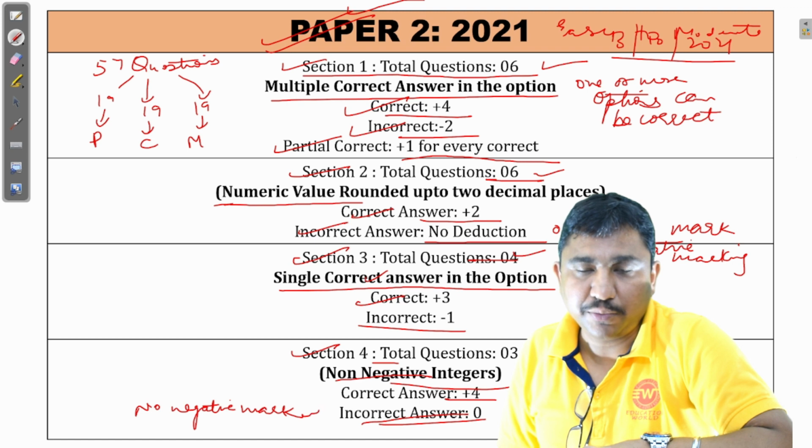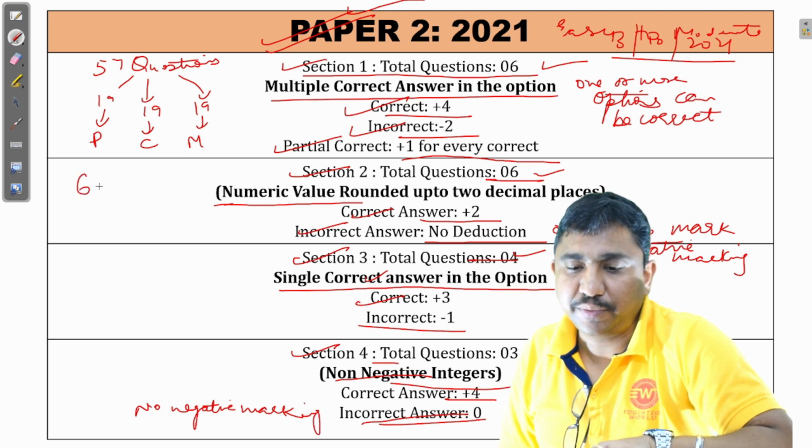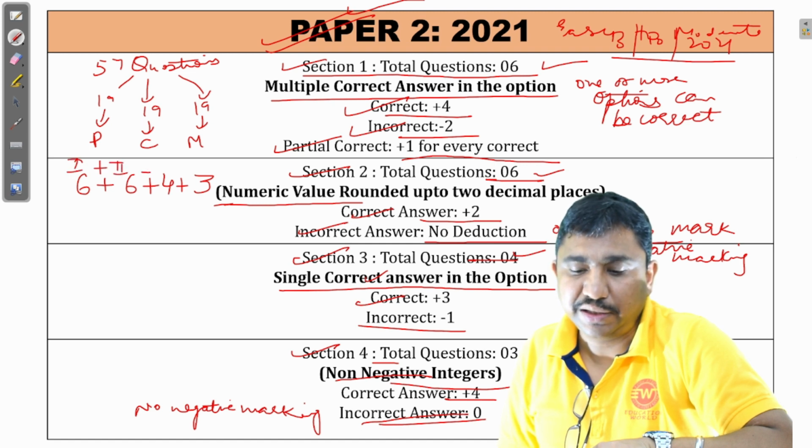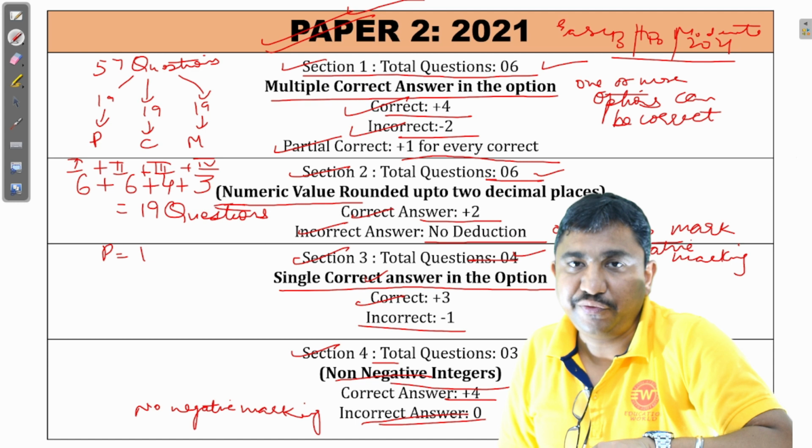Total number of questions I am going to add up. 6 questions from section 1, 6 from section 2, 4 from section 3 and 3 from section 4. The total number of questions were 19. So, in 3 subjects the total number of questions were 19 into 3, 57.